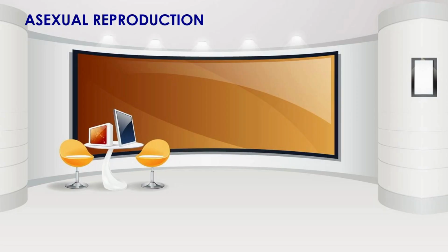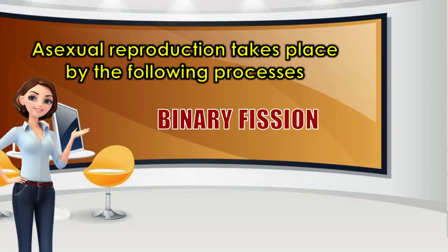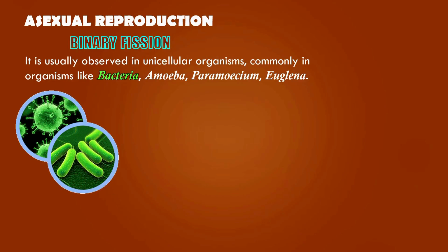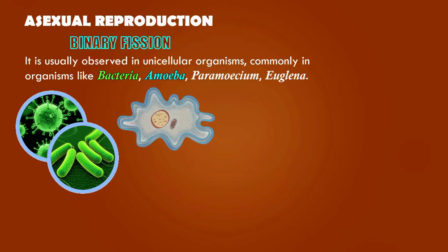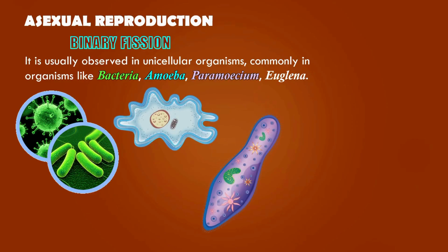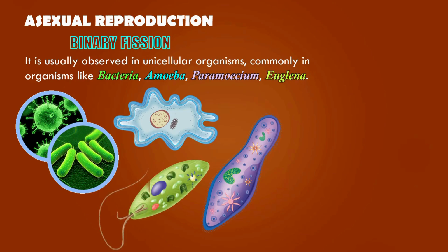Asexual reproduction can occur through different processes, and one of the most common methods is binary fission. In binary fission, a single-celled organism divides into two equal and identical daughter cells. This method is usually seen in organisms like amoeba, bacteria, paramecium, and euglena. Let's take a closer look at how binary fission works and why it is such a quick and simple way of reproduction.